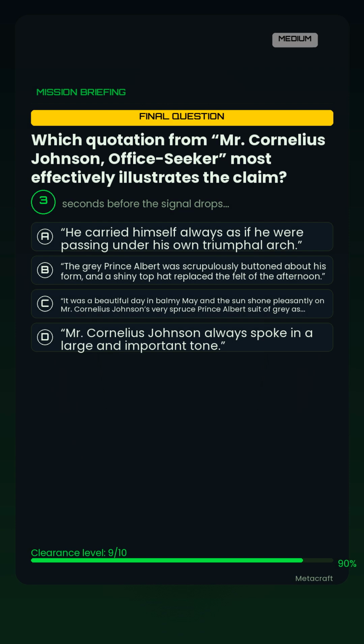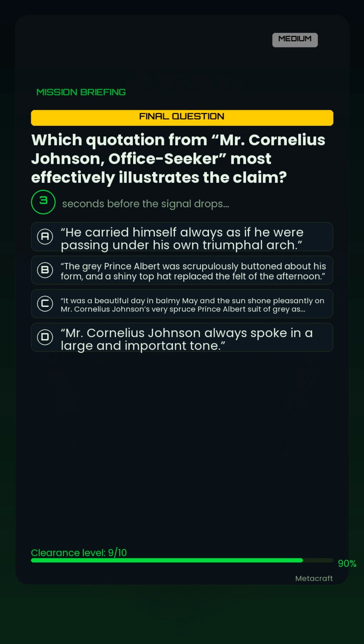Which quotation from Mr. Cornelius Johnson, office seeker, most effectively illustrates the claim? Option A. He carried himself always as if he were passing under his own triumphal arch. Option B. The gray Prince Albert was scrupulously buttoned about his form, and a shiny top hat replaced the felt of the afternoon. Option C.